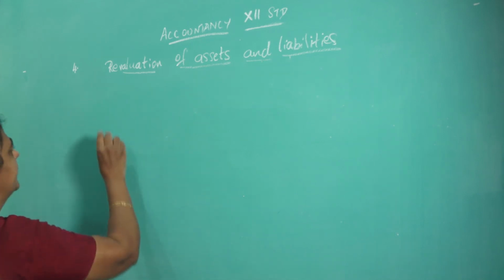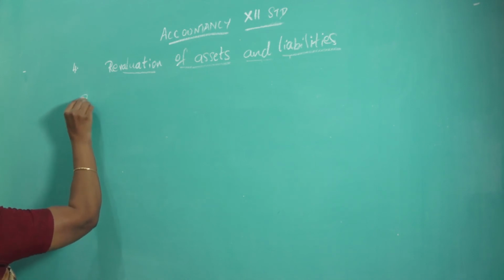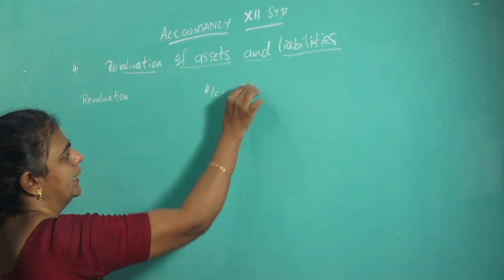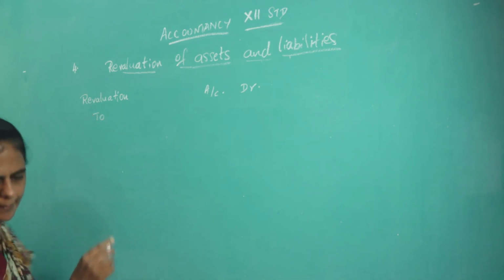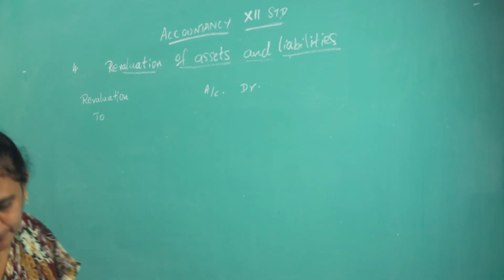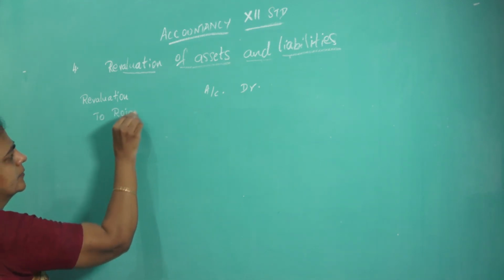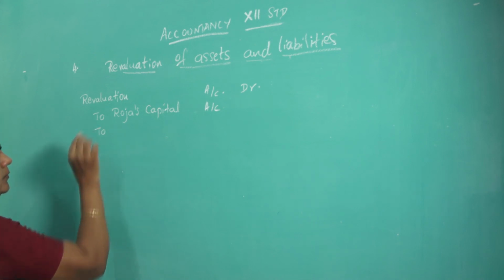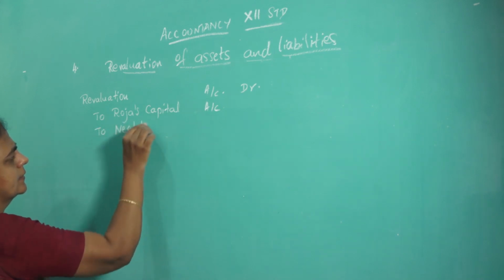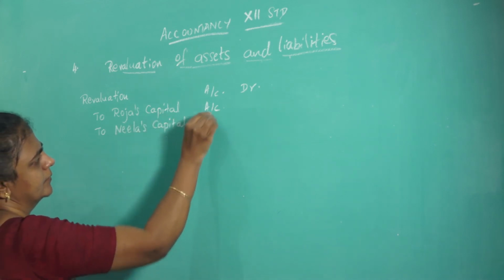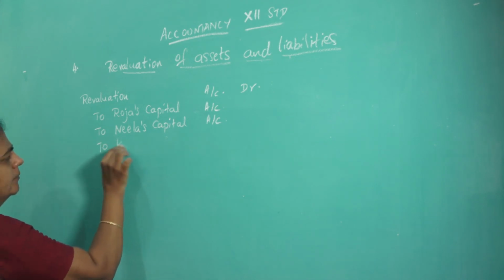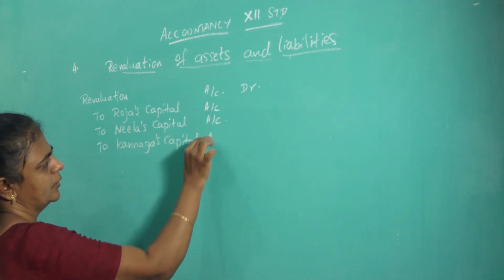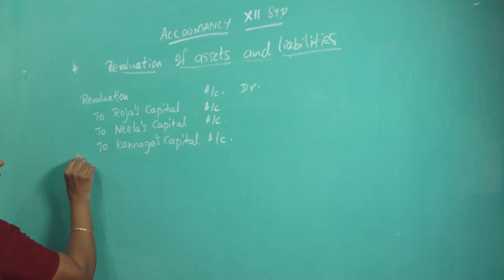So write the journal for the profit: revaluation account debit to Roja's capital account, to Neela's capital account, to Kanaga's capital account.